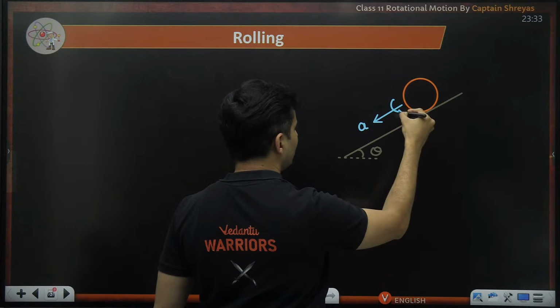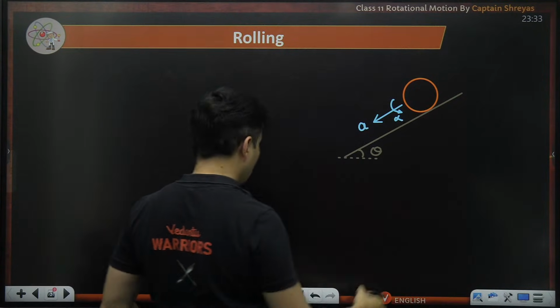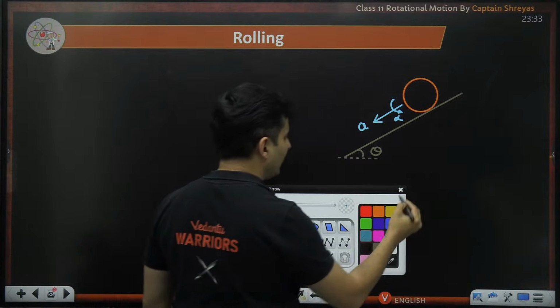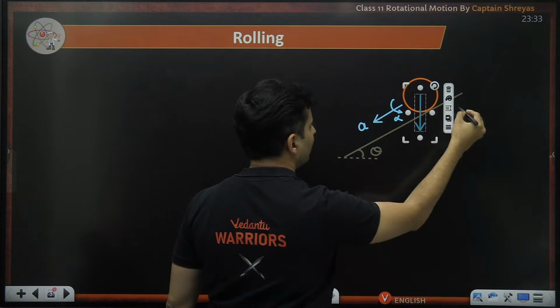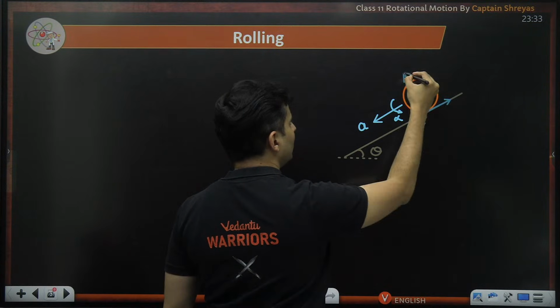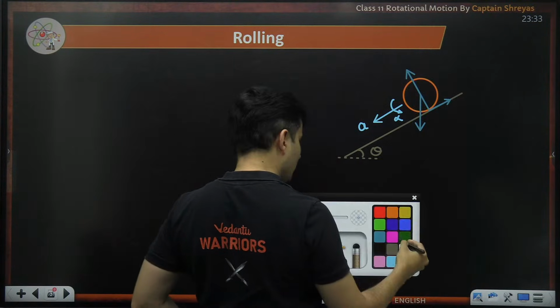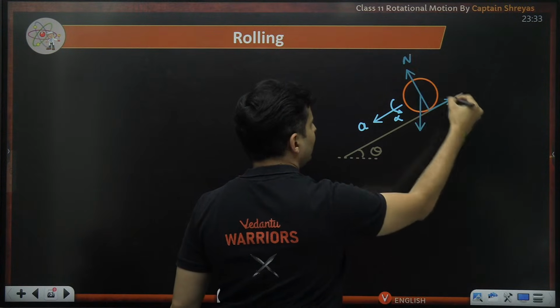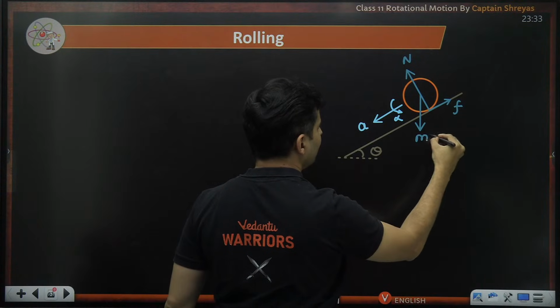It will also have some angular acceleration, of course. So there will be multiple forces acting on it: its weight, then friction, then normal.